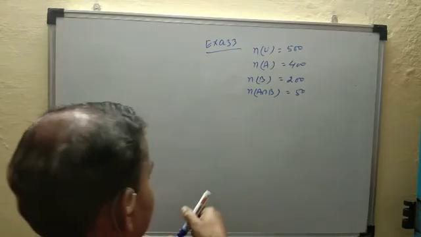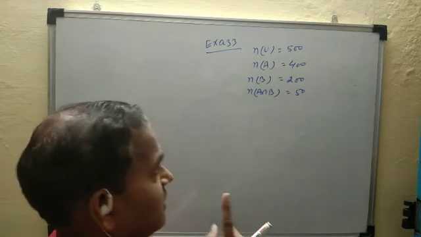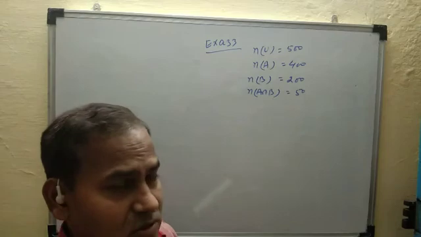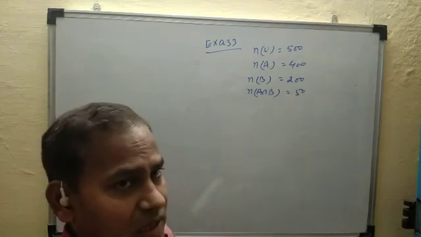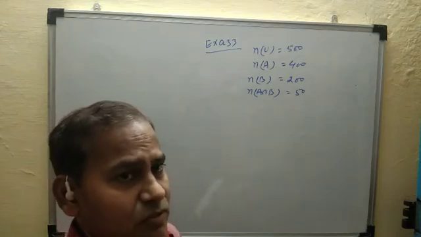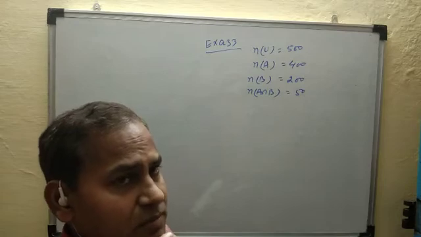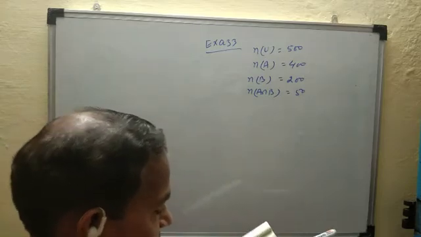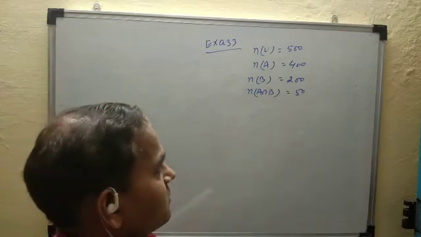Is this data correct? Here A is the set of persons who owned car A and B is the set of persons who owned car B. So question is, is this data correct?